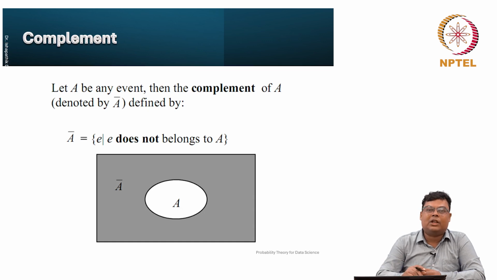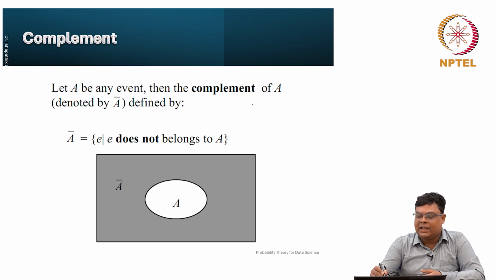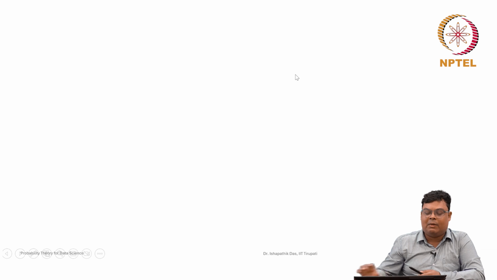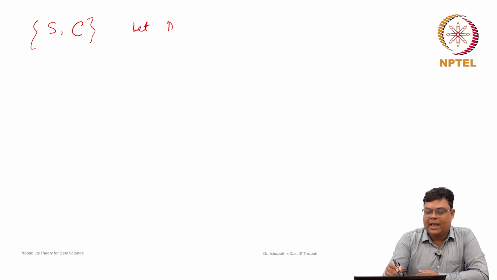Another concept is called the complement of an event. How is it defined? The complement of an event means you consider all the elements which do not belong to A. Let A be an event, where S is the sample space and C is the collection of subsets of S that forms a sigma field, and let A belong to C, that means A is a subset of S. What will be the complement?